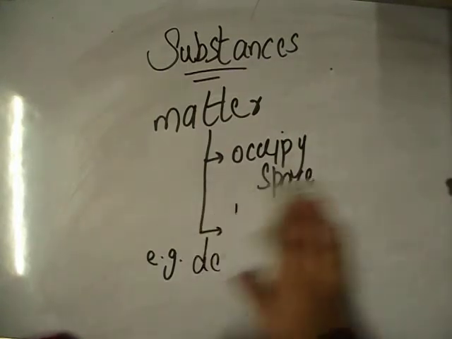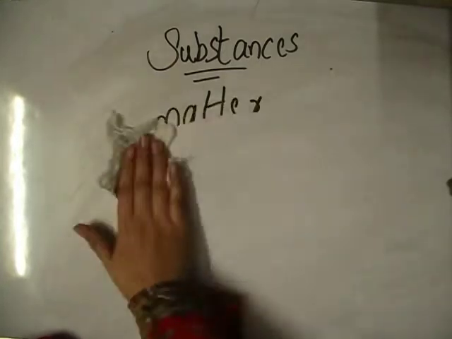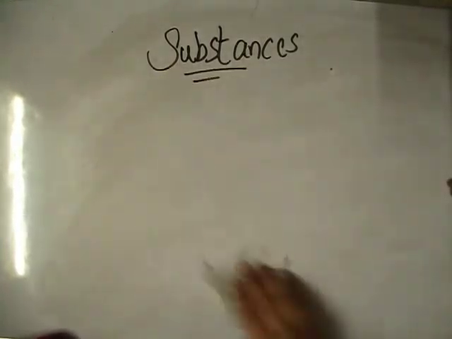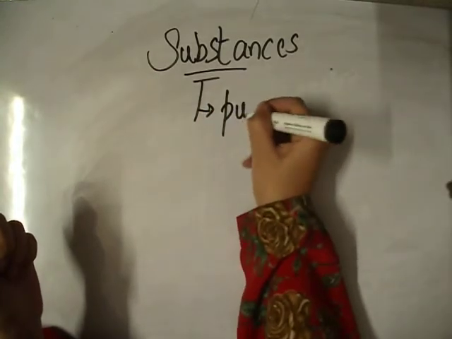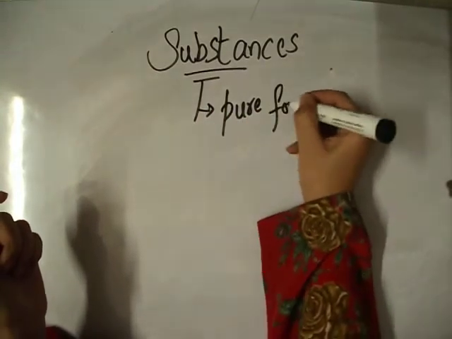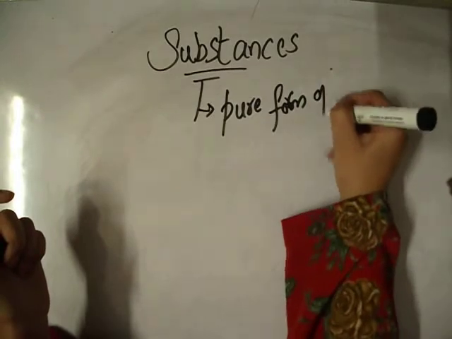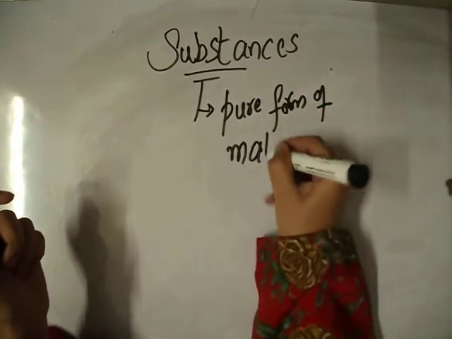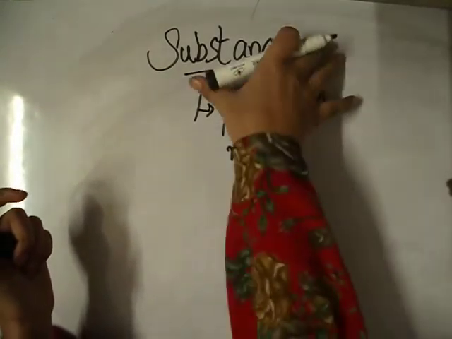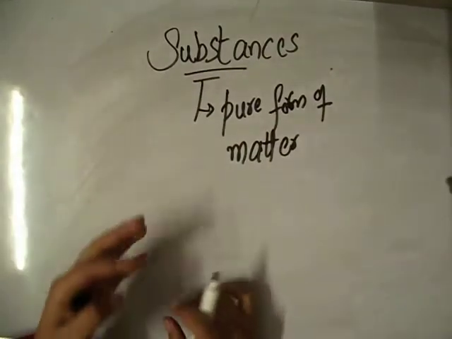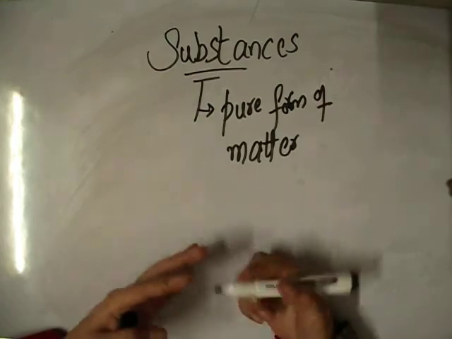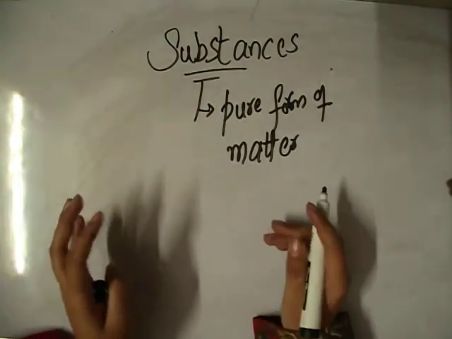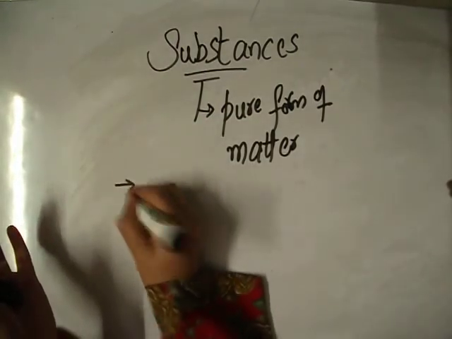Now, the purest form of matter is basically called a substance. What is a substance? The pure form of matter is basically a substance. Now, how can you classify the substance?